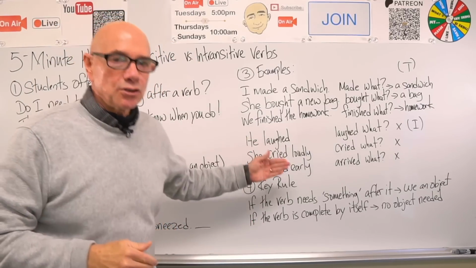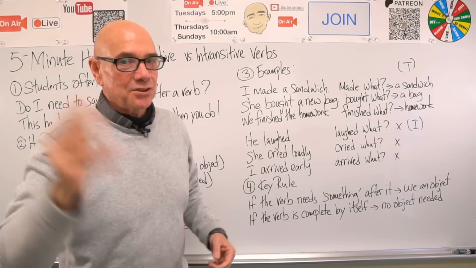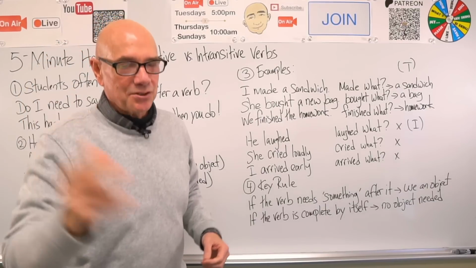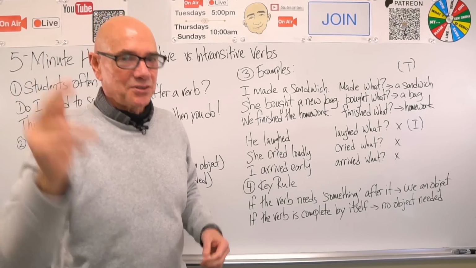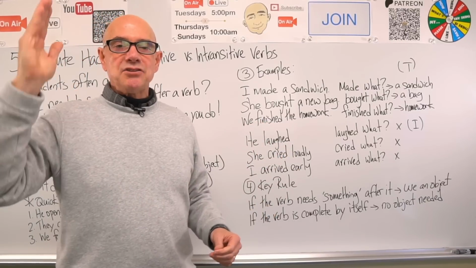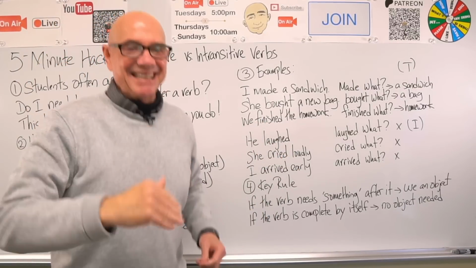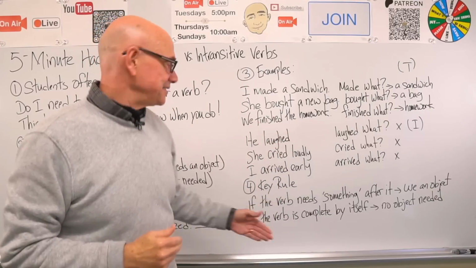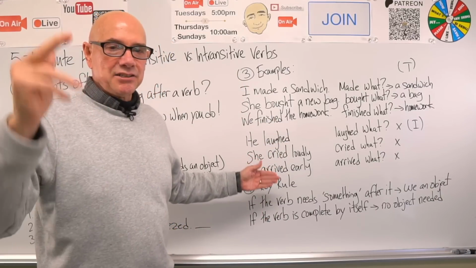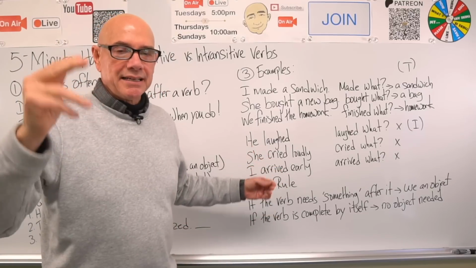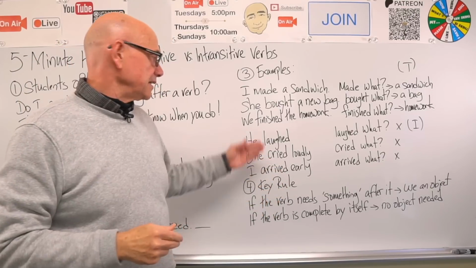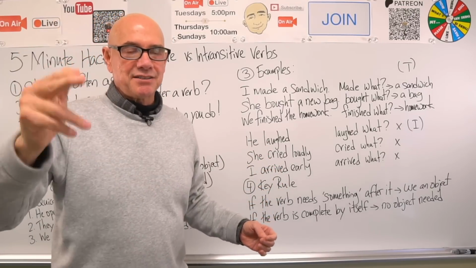She arrived early. Early is something you cannot touch. You cannot see it. You cannot taste it. It is intransitive. Arrived is an intransitive verb. Cried is an intransitive verb. Laughed is an intransitive verb.